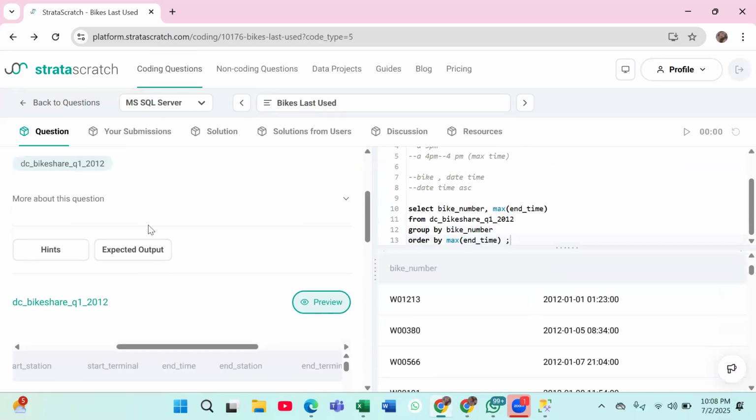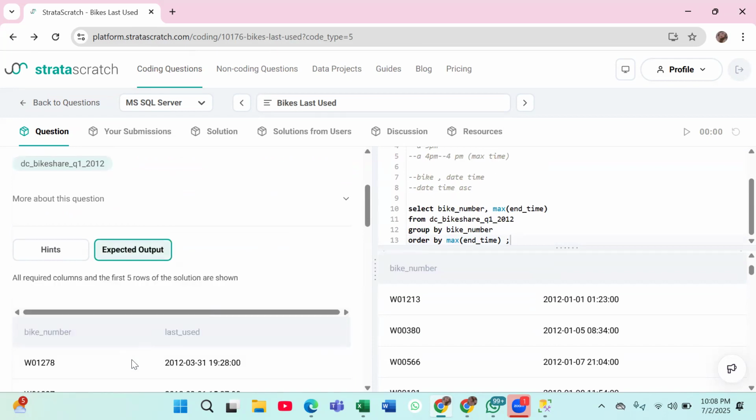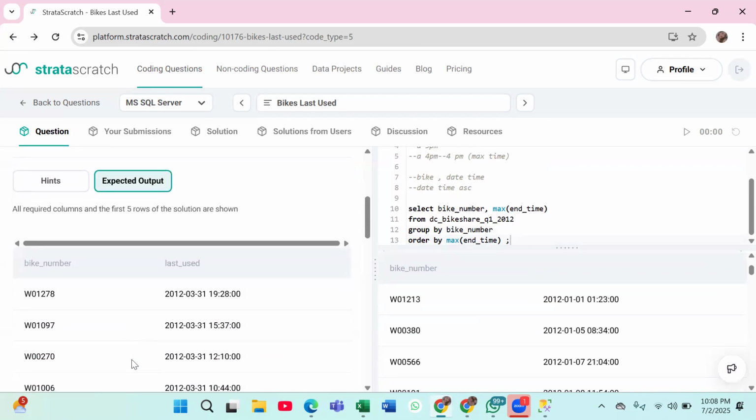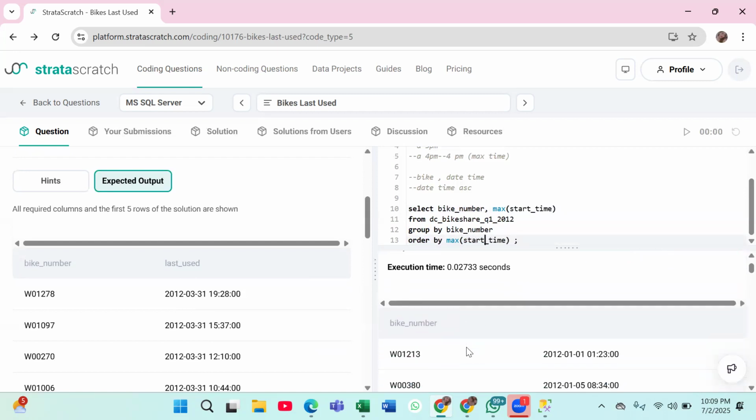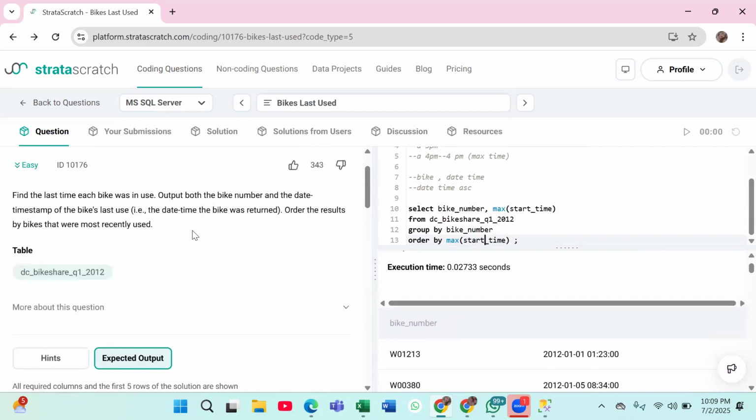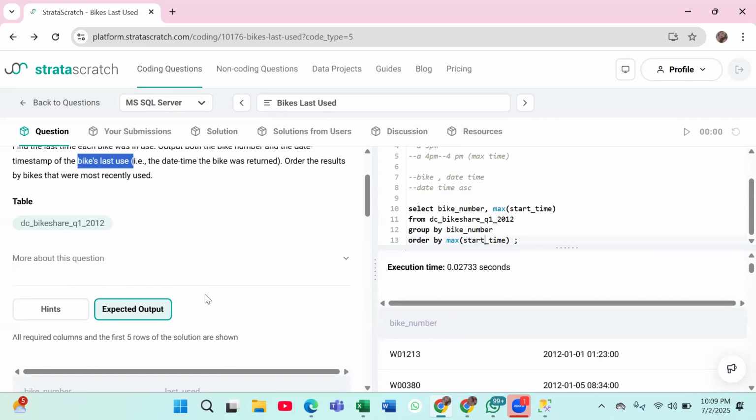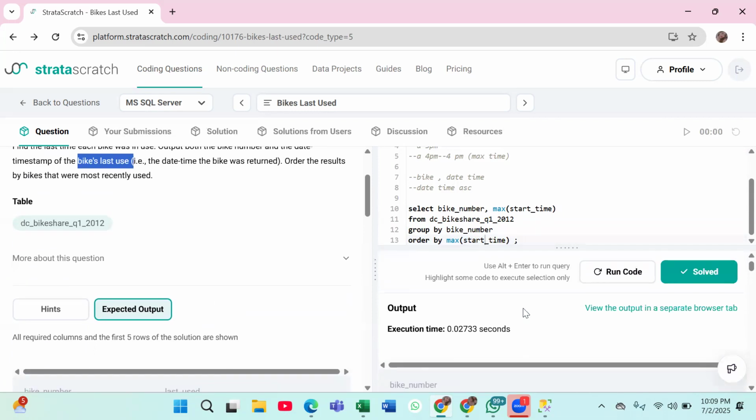So let me see whether the answer is correct or not. I think they are taking start time only. No, the column name itself is last used. Pragya, can you please click on the solve button?